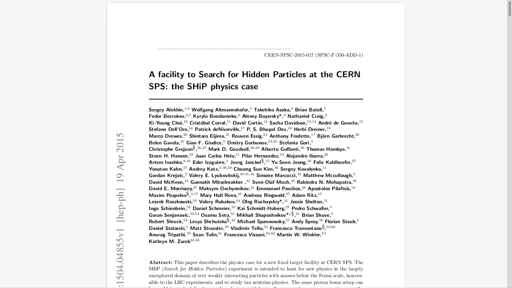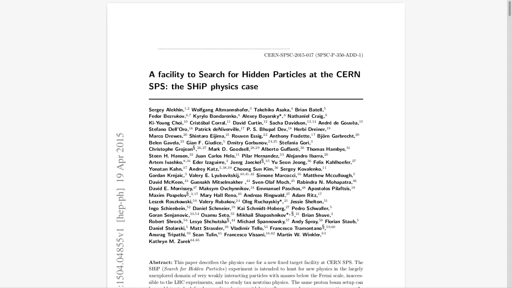Okay, heavy neutral leptons, HNLs. Those sound intriguing. What makes them so interesting to physicists? And how do they fit into this whole hidden particle picture? Well, one of the things that makes HNLs so fascinating is that they could be related to one of the most abundant yet mysterious particles in the universe, the neutrino. Neutrinos, right. Those are the ghost-like particles that can pass through light years of lead without even slowing down. What's their connection to these HNLs?